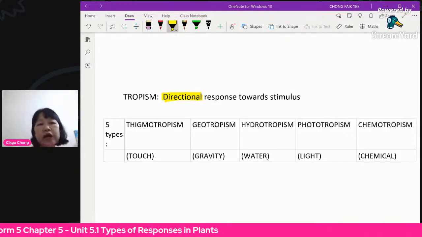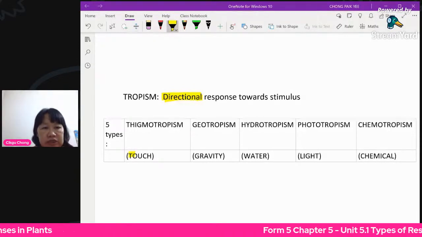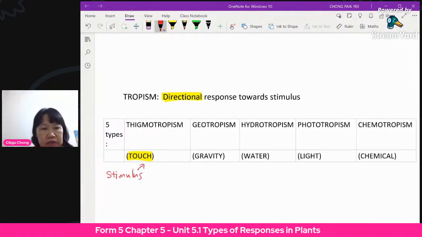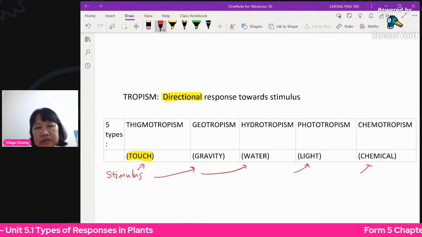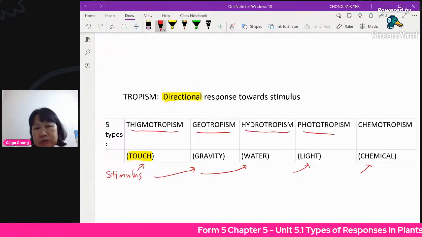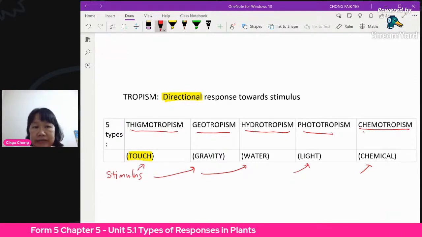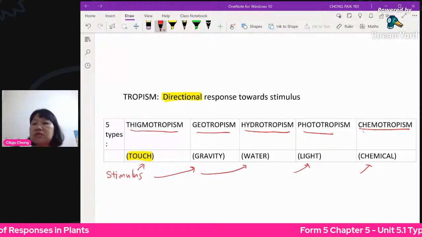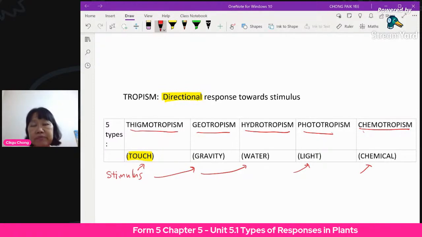So first of all, you have touch. This is a stimulus. What I'm writing down here is actually stimulus. So when a question asks you to state the stimulus, these are the stimulus. All these are stimulus, and this is the name or the type of response. Excuse me. So do not get your question or the answers wrong. If they ask for stimulus, they're talking about either touch, gravity, water, light, or chemical. That is the stimulus. But the type of response, the name, is specific.